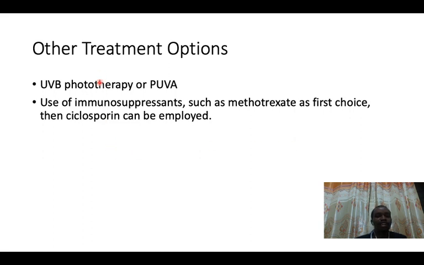The other treatment that we can use is ultraviolet therapy or phototherapy, probably not yet employed in our country. But the other medication, because these are chronic inflammatory conditions, you might want to use strong immunosuppressants, for example, methotrexate, cyclosporin. And these days of coronavirus or COVID-19, you might have heard of a drug called hydroxychloroquine. Hydroxychloroquine is also an immunosuppressant and is also used in dermatology, especially in the treatment of psoriasis.